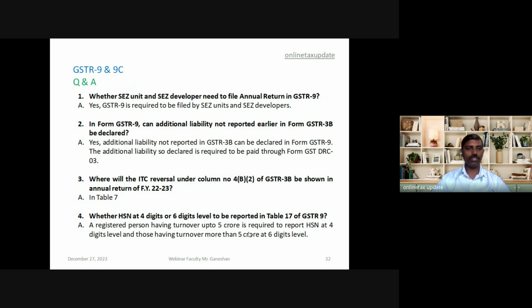Fourth question, whether HSN at 4-digit level or 6-digit level is to be reported in table 17 of 9. So there is a turnover criteria. A registered person having turnover up to 5 crore is required to report HSN at 4-digit level, and those having turnover more than 5 crore at 6-digit level.